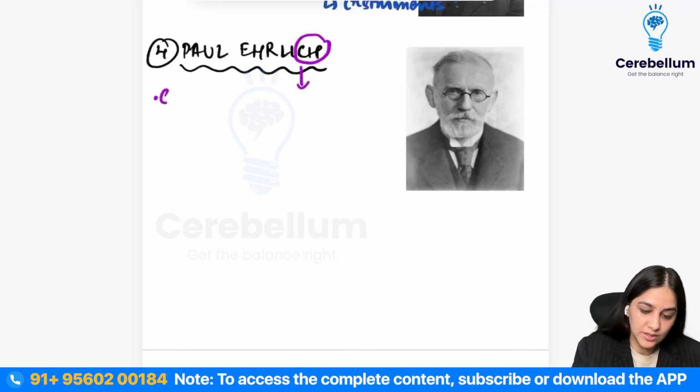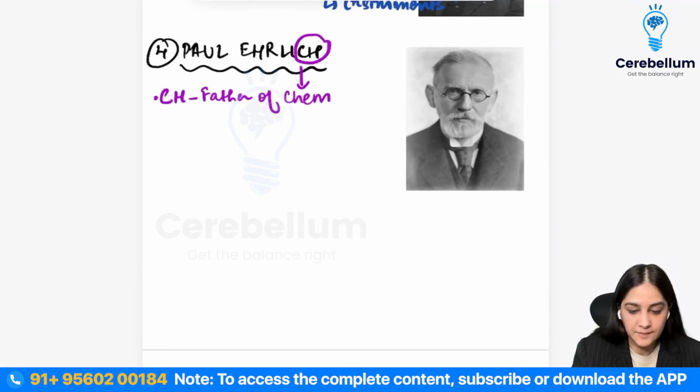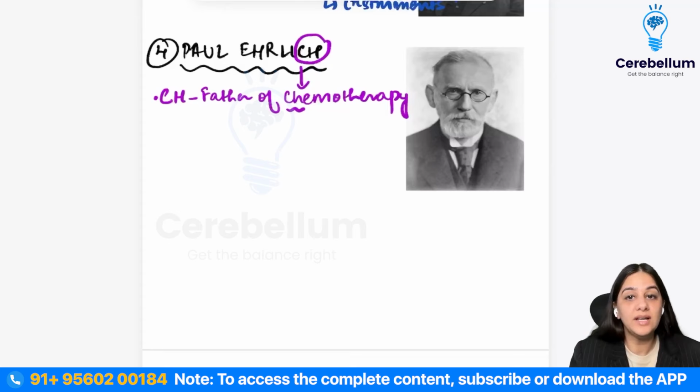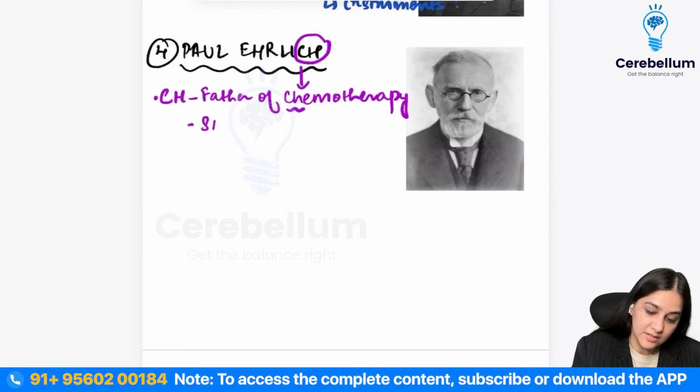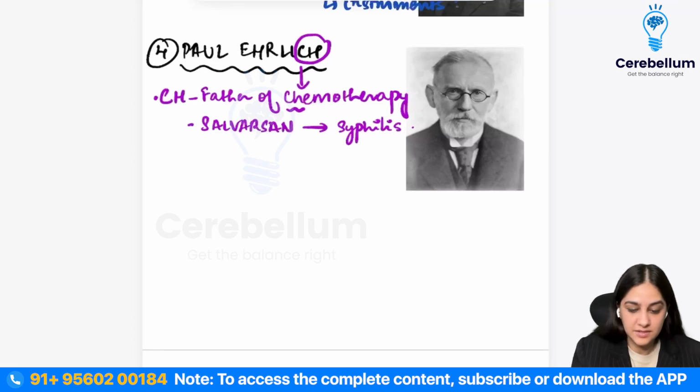So first thing is that from the last CH, there were two things. So CH, he's known as the father of chemotherapy, right? Chemo starts with the CH, so father of chemotherapy. Paul Ehrlich is known as the father of chemotherapy because he gave us a drug called Salvarsan, which was used most commonly for the treatment of syphilis. So that is the first CH.